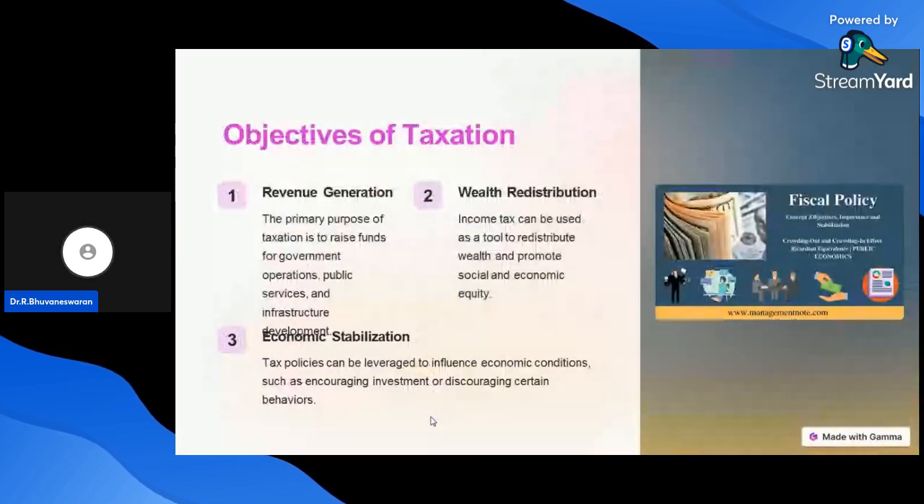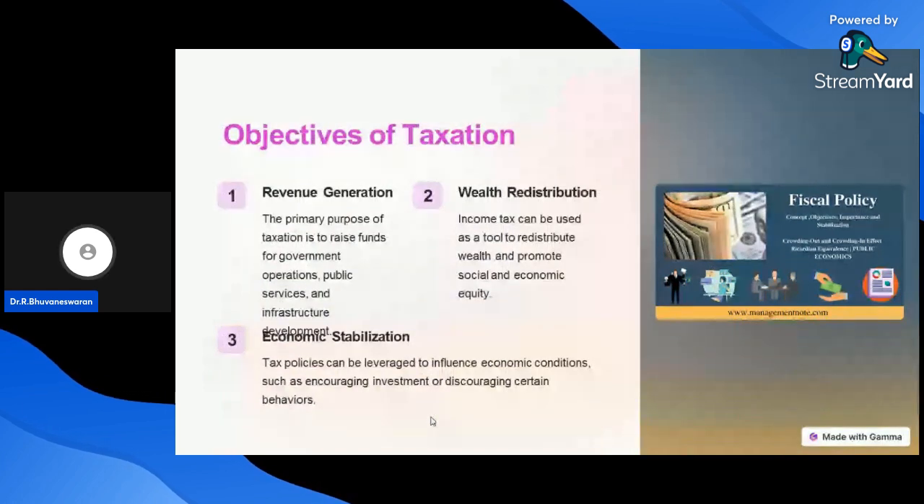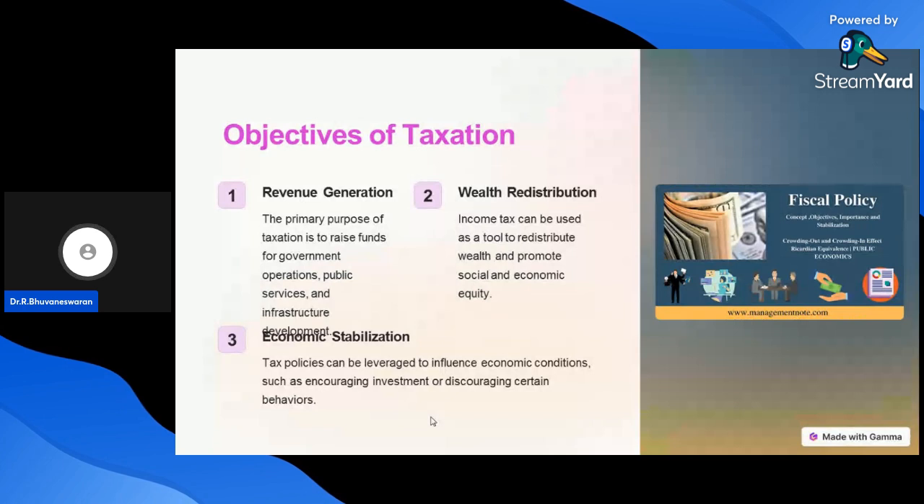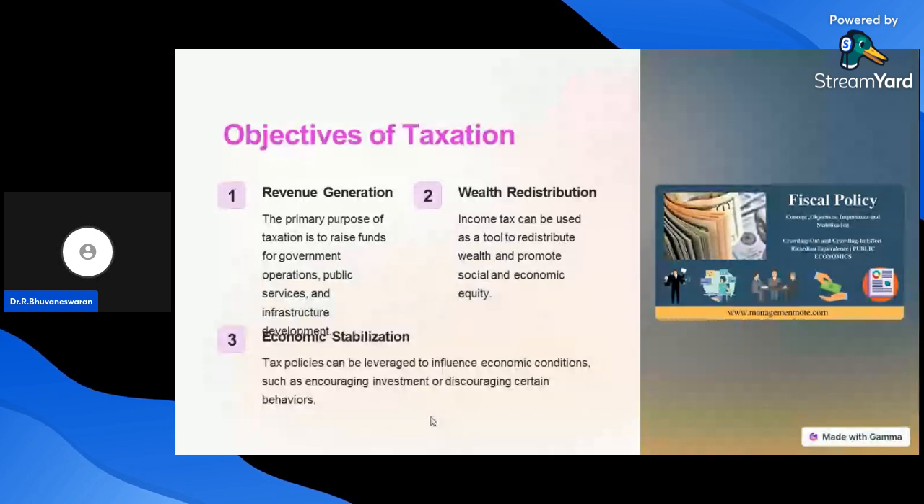Next one, objectives of taxation. The objectives of taxation are the following important points. First one, revenue generation. Second one, wealth redistribution. Third one, economic stabilization. We will discuss one by one. First one, revenue generation. The primary purpose of taxation is to raise funds for government operations, public services, and infrastructure development. It is one of the objectives of taxation.